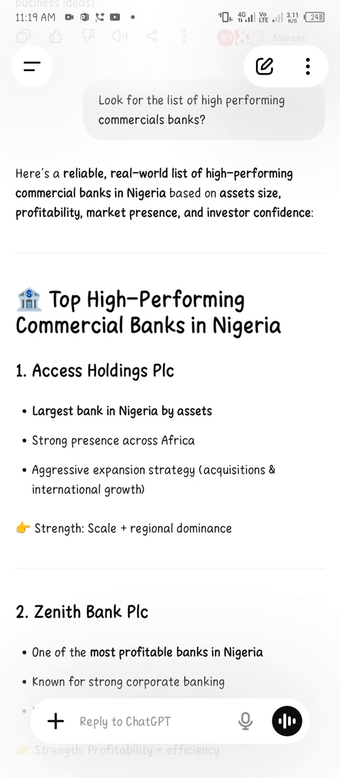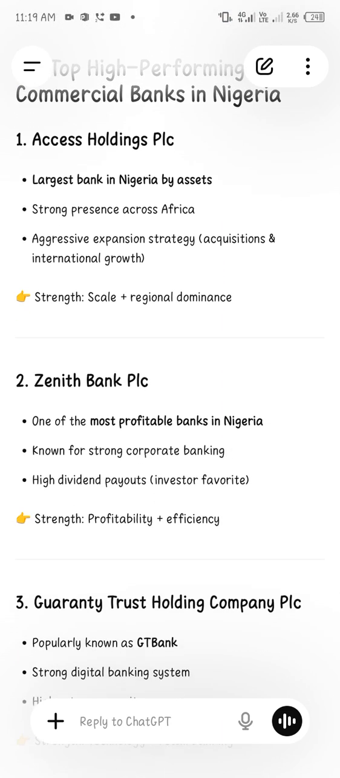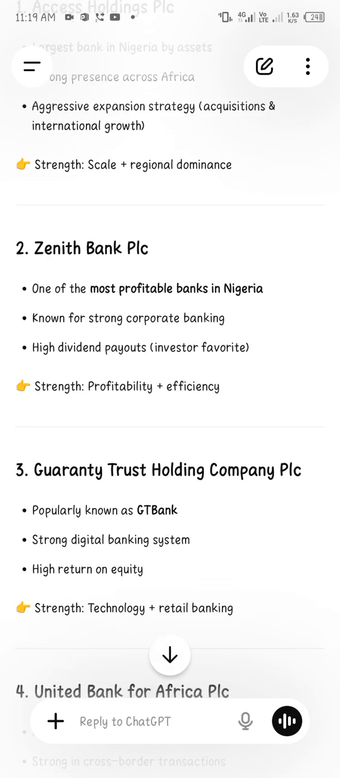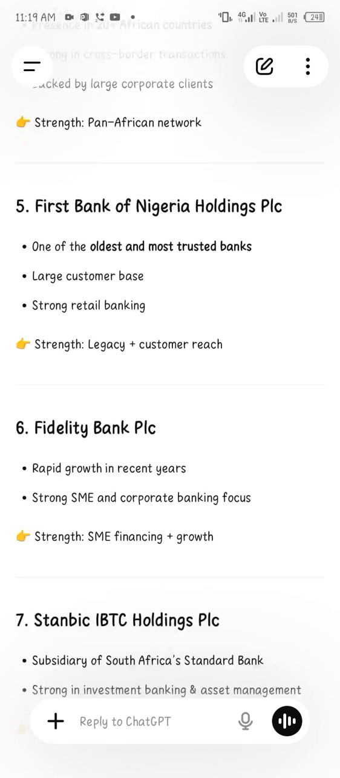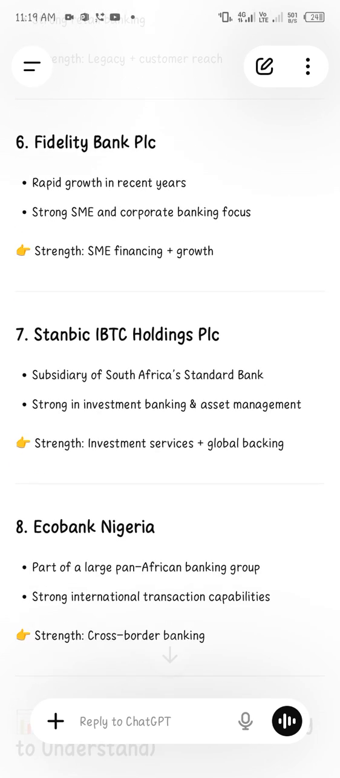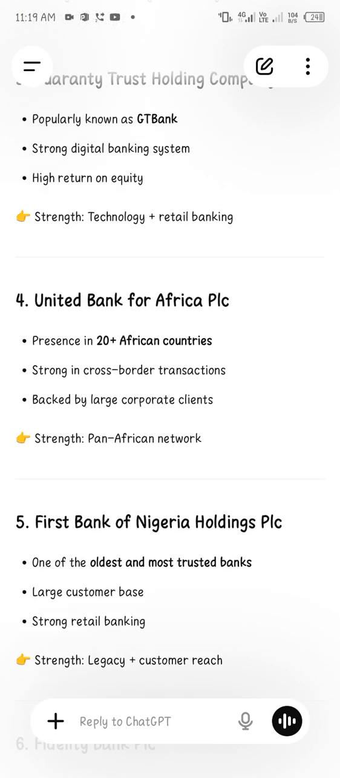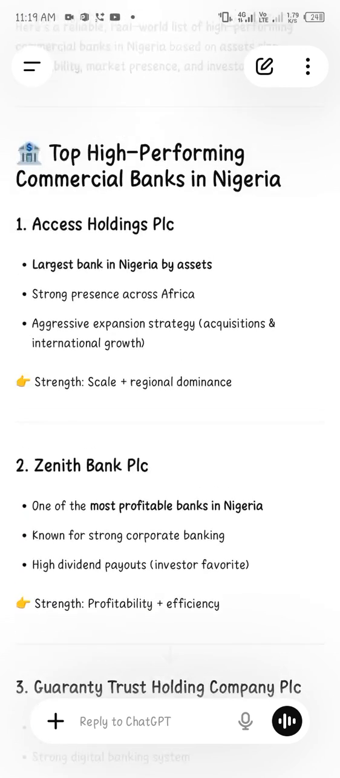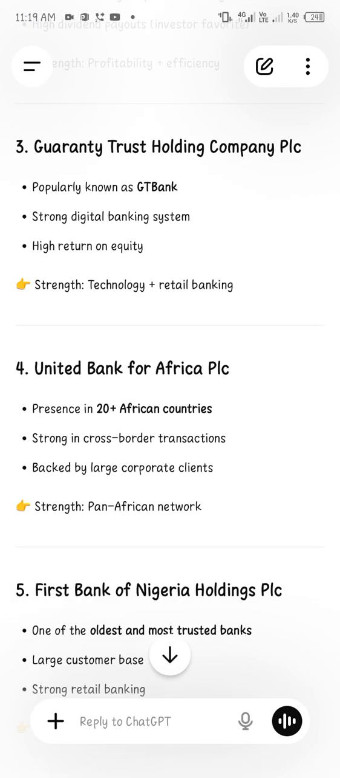When we look at it very well, we have Access Holding Bank, Zenith Bank, Guaranty Trust Holding Bank, that is GTB, UBA, First Bank, Fidelity Bank, Stanbic Bank, and EcoBank. So now if I'm going to invest, I'll just look at any of these banks and go on my TradingView. TradingView is a platform whereby you can see stocks, indices, commodities, different kinds of forex as a class and so on.